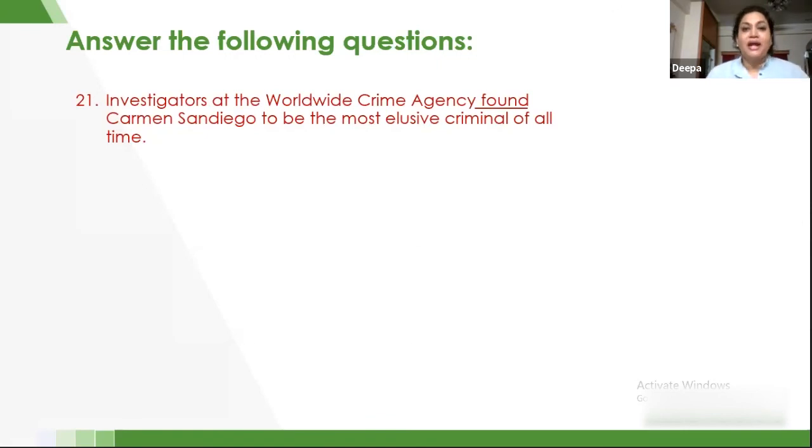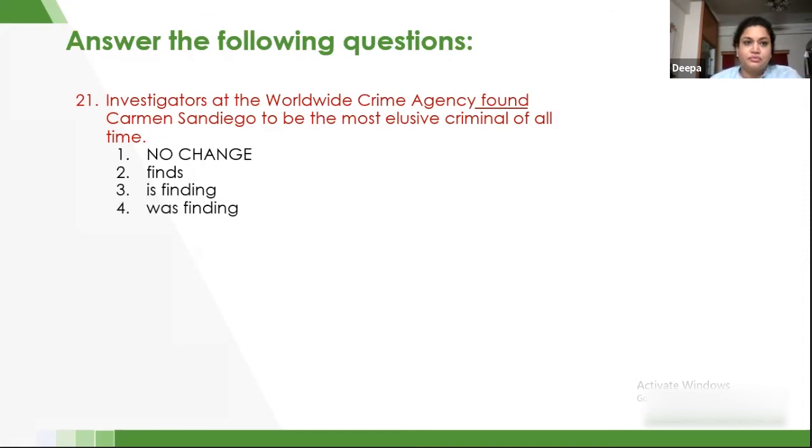Investigators at the Worldwide Crime Agency found Carmen Sandiego to be the most elusive criminal of all time. Now, do you think it needs a change? Now, we can go with no change because that sounds perfectly fine because investigators at the World Crime Agency found. Therefore, no change is the right option. Let's go to